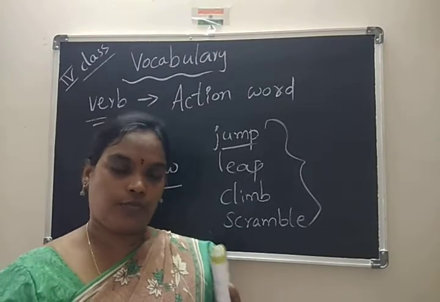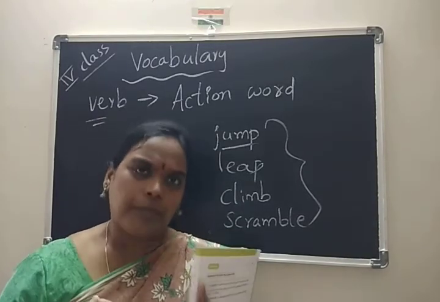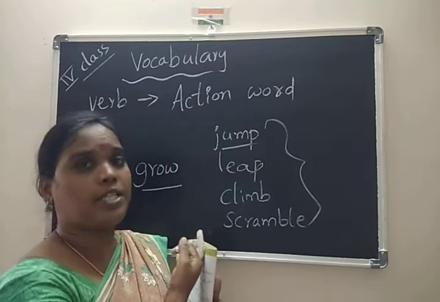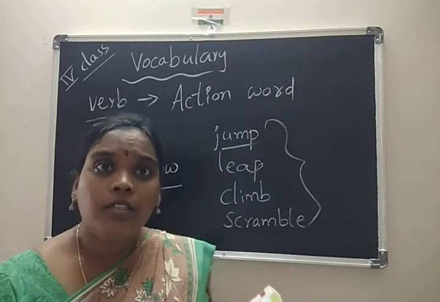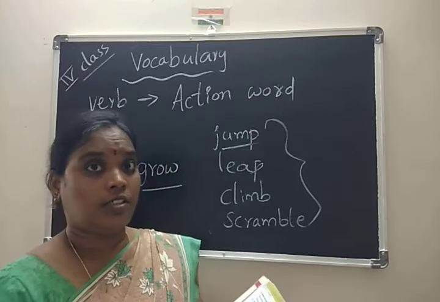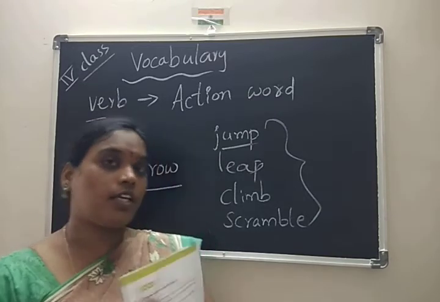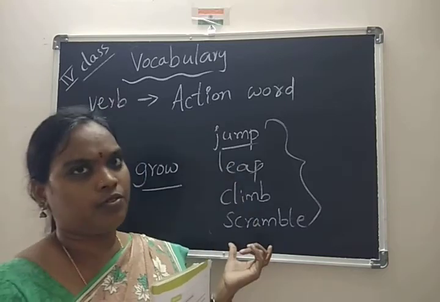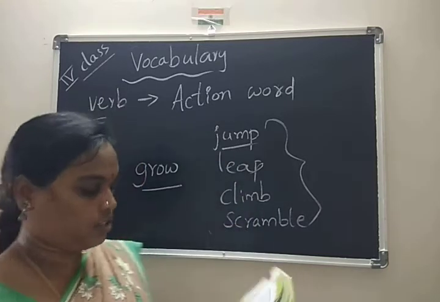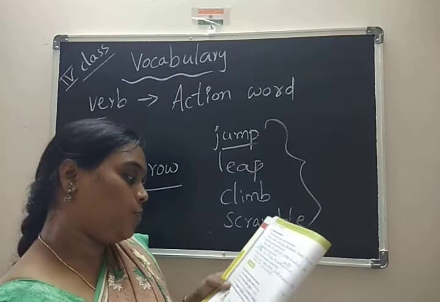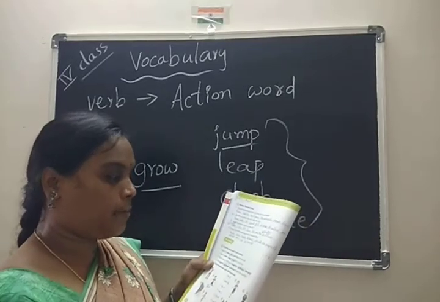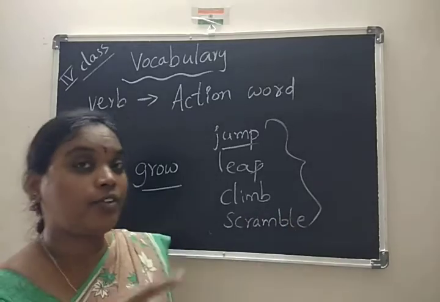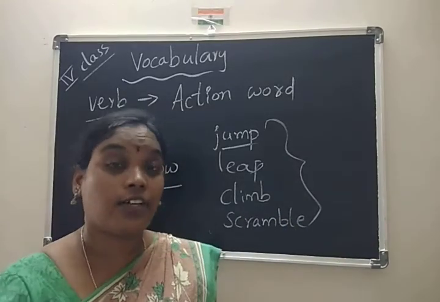Now you can take even this as an example. I am explaining, I am reading, I am writing. What are the verbs there? Writing, reading, explaining. These are action words only. So here, watch me stomp, jump, scramble over this bush. Who said these words? You have to circle the correct one.